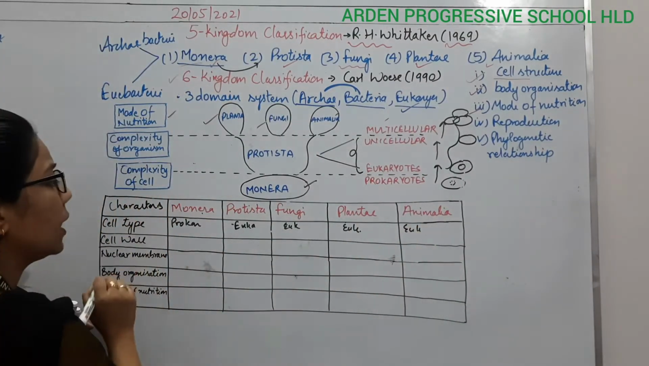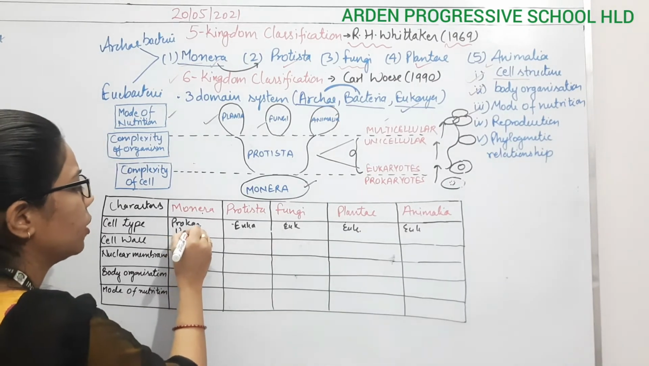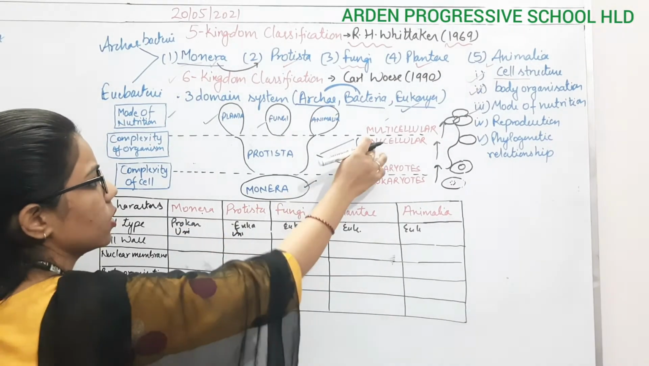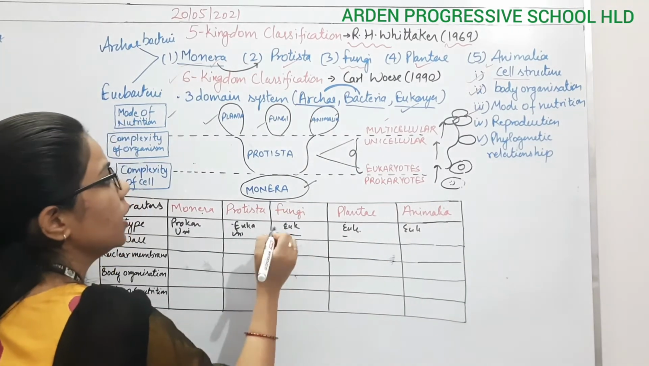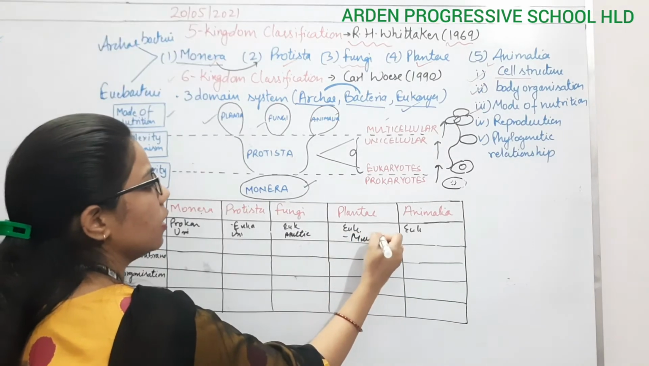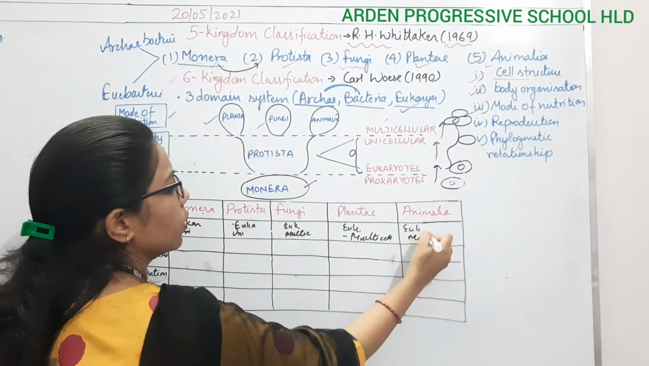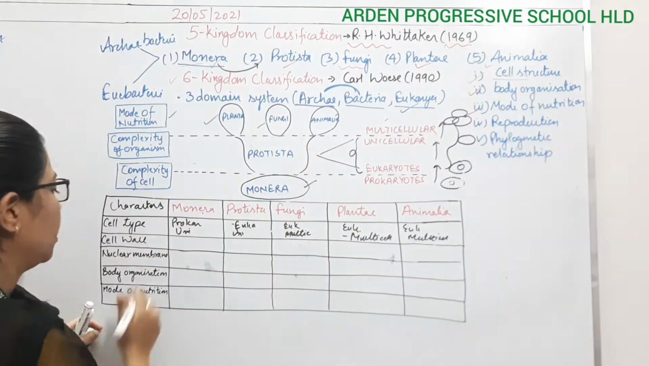As well as cell type can be unicellular. It will also be unicellular because we are considering from here. And all these fungi, plantae, animalia, they are multicellular. So I am not going to write in very fine detail, only to sum up the things which we have done till now.